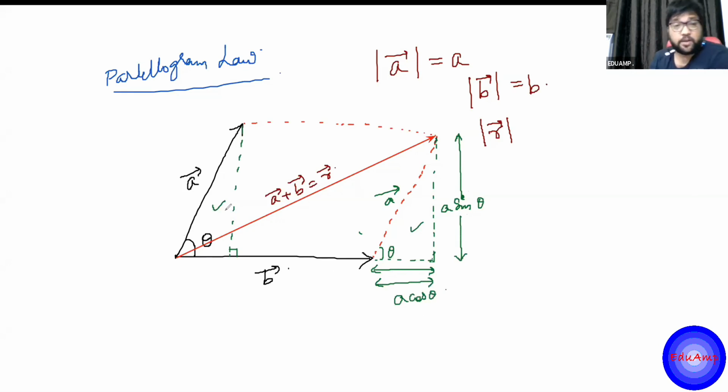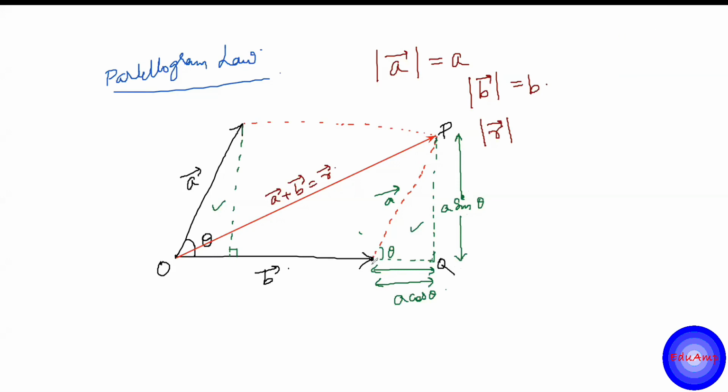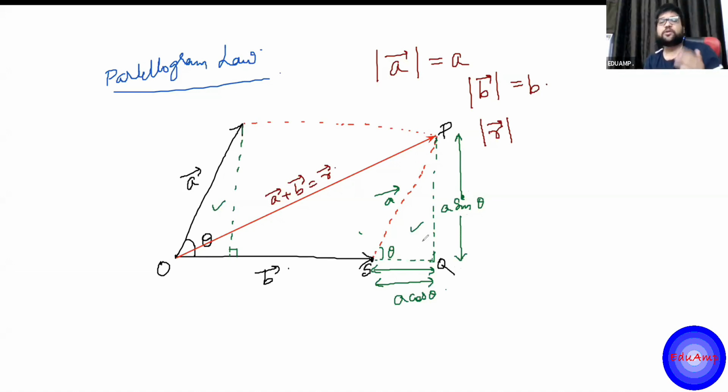Now I'm naming the triangles. Let's say this is O. Let's say this point is P. Let's say this point is Q, and let's say this point is S. So PQ is a sine theta. The length of PQ is a sine theta, and the length of OS is B. The length of OS is the magnitude of vector B, that is B. So what is the length of OQ?